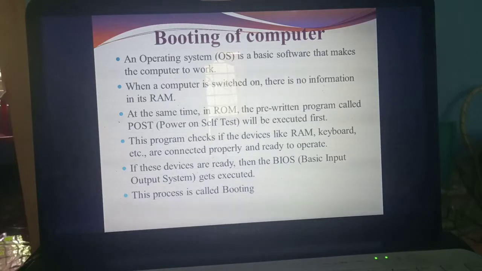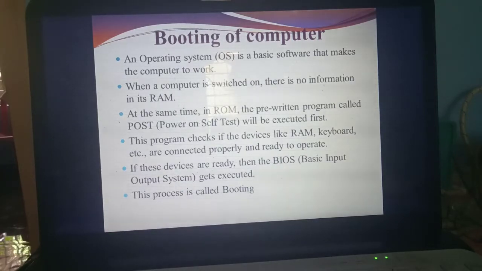Booting is needed because the OS is a basic software the computer needs to work clearly. When you switch on the computer, there is no information present in the RAM. Why? RAM is a temporary storage memory, but ROM is a permanent storage memory. So while designing the ROM itself, there is a pre-written program. What's the name of that program? POST. What do you mean by POST? Power On Self-Test. When you switch on the computer, the program written on the ROM will execute first.